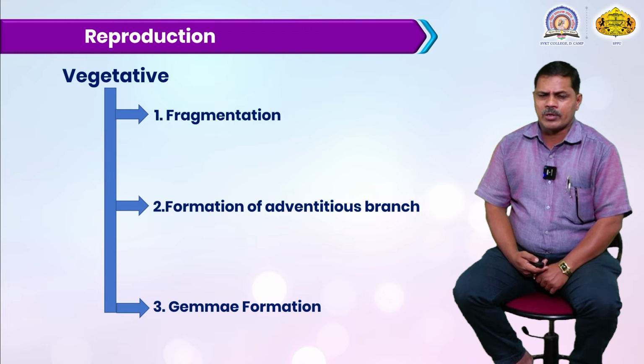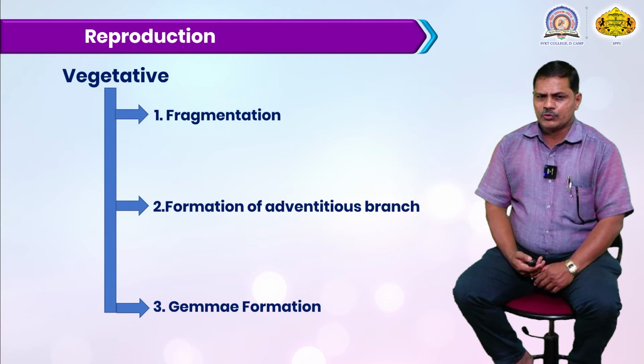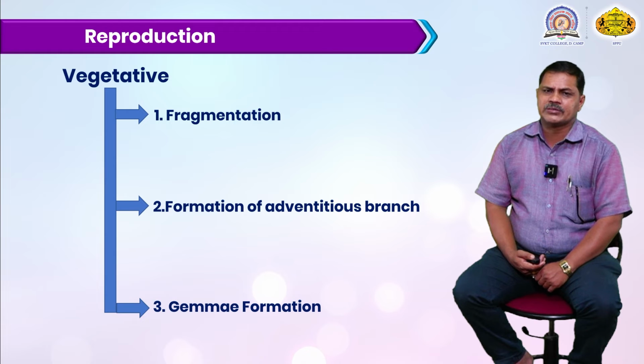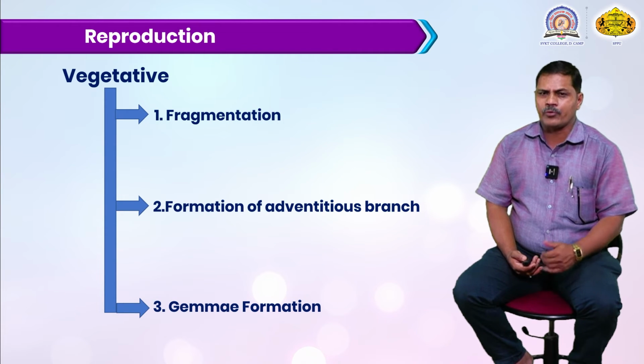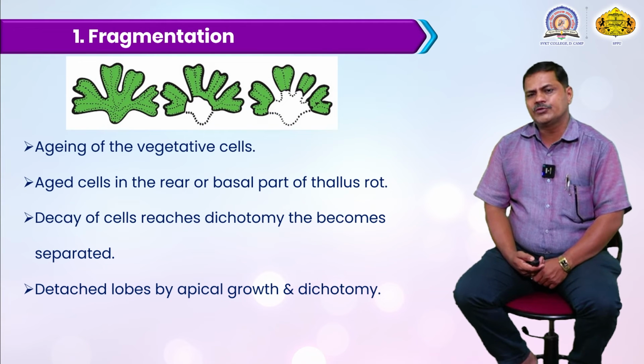First is the vegetative type of reproduction. Vegetative reproduction is also distinguished into three types. First is fragmentation. Second is the formation of adventitious branches, and last is gemma formation, which is called a gemma cup. We will discuss them one by one. First is fragmentation.